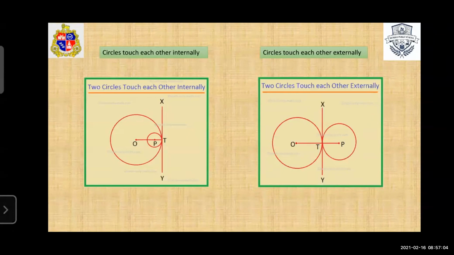In figure 1, the circles touch each other internally, and in the other figure the circles touch each other at point T externally. Okay, so let's see the next topic.